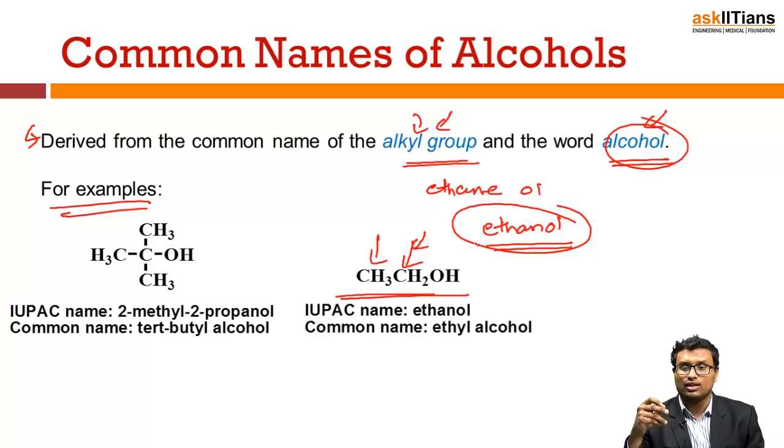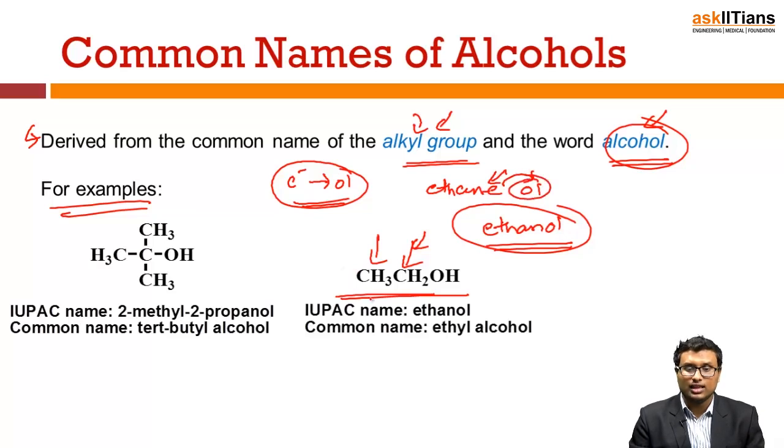Now I have to name it as an alcohol, since it has an OH functional group. So you know that you have to replace E with OL. Here it is ethane, and I will replace this E with ol, so it is ethanol.